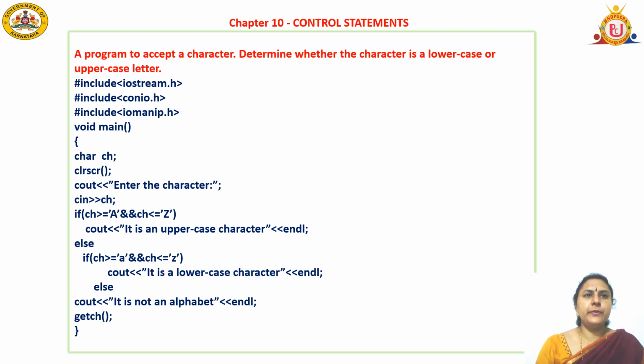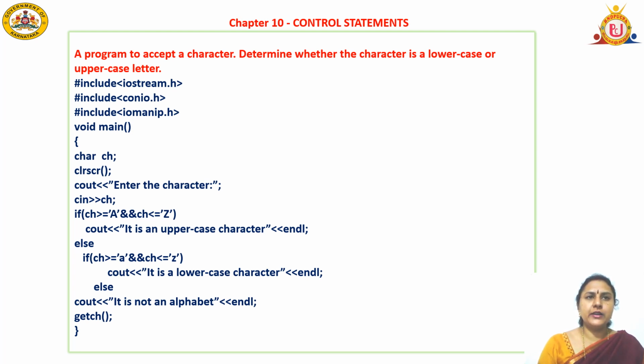So, the first step is we have to include the preprocessor directive files. How will you do that? You write #include <iostream.h>, #include <conio.h>, #include <iomanip.h>. In almost every program you should include the header files. Next, the function void main.